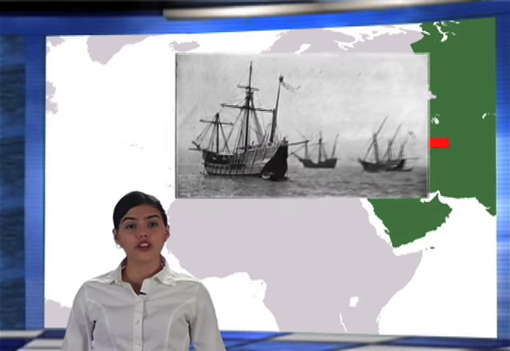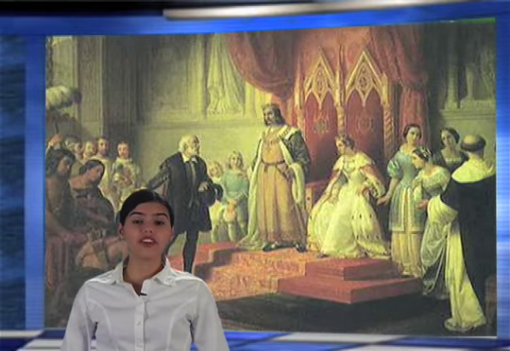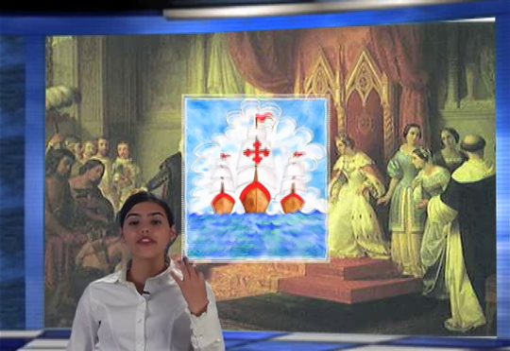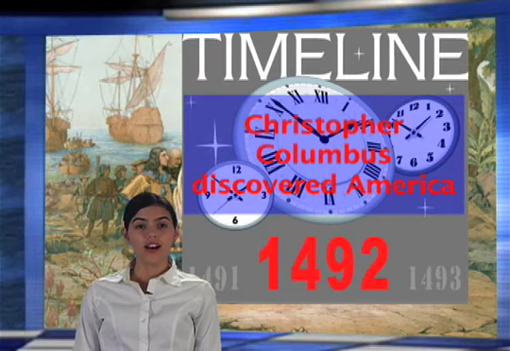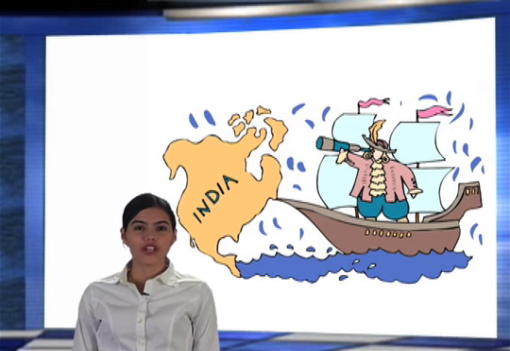Christopher Columbus thought he could get to Asia by sailing westward across the Atlantic Ocean. Spain gave Columbus sailors and 3 ships to sail to Asia. On October 12, 1492, Columbus reached an island in the Caribbean Sea. Columbus thought it was India, so he called the people who lived on the islands Indians.